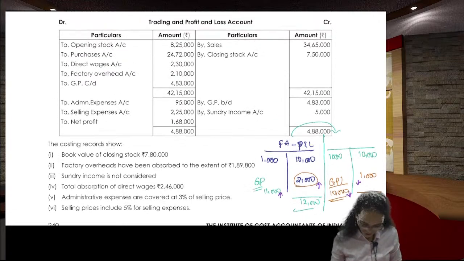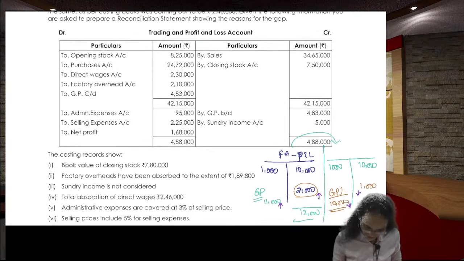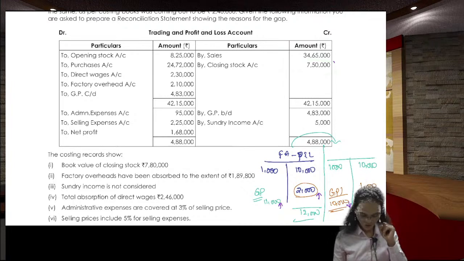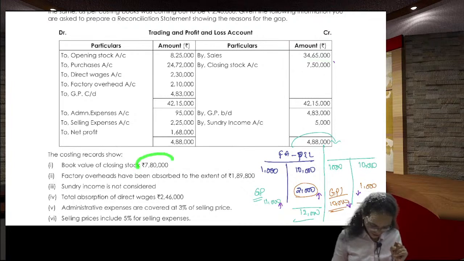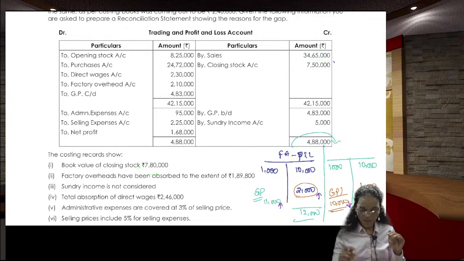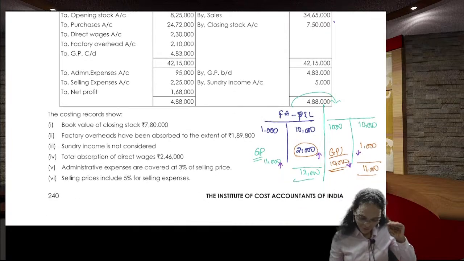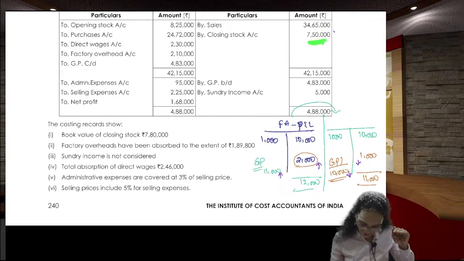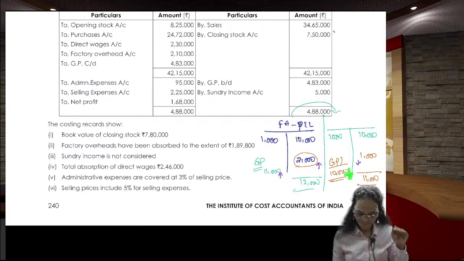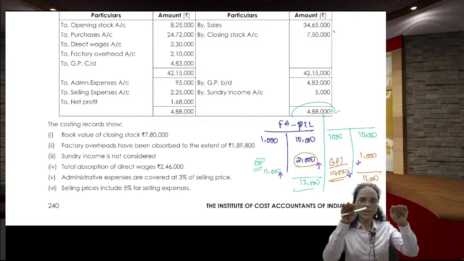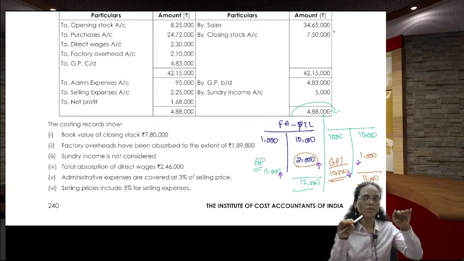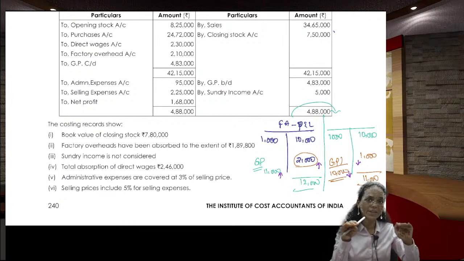So, come back here. See, here 7,50,000 is the closing stock as per the financial, and as per the cost, 7,80,000. When the closing stock is decreased in the financial, the financial profit is also decreased.